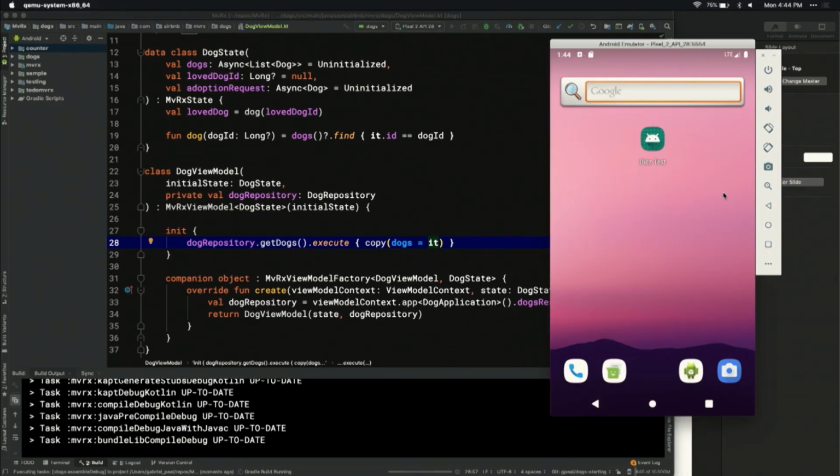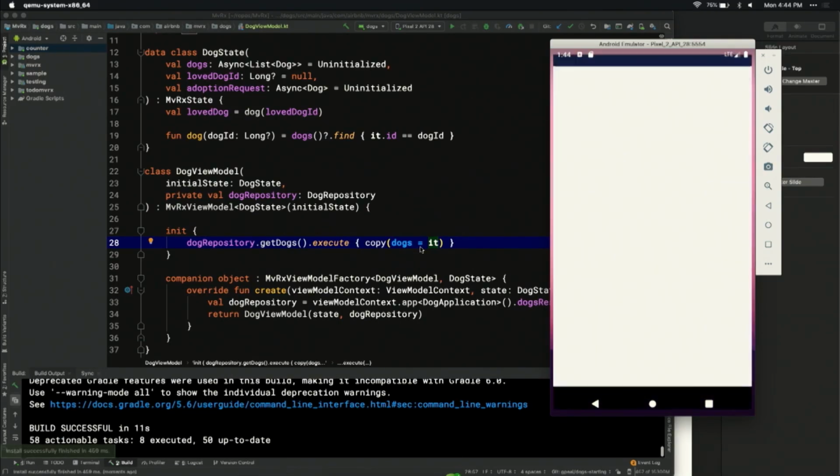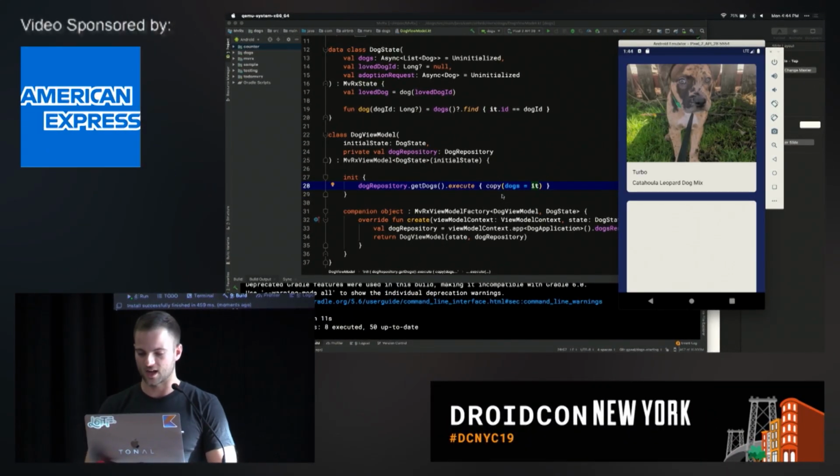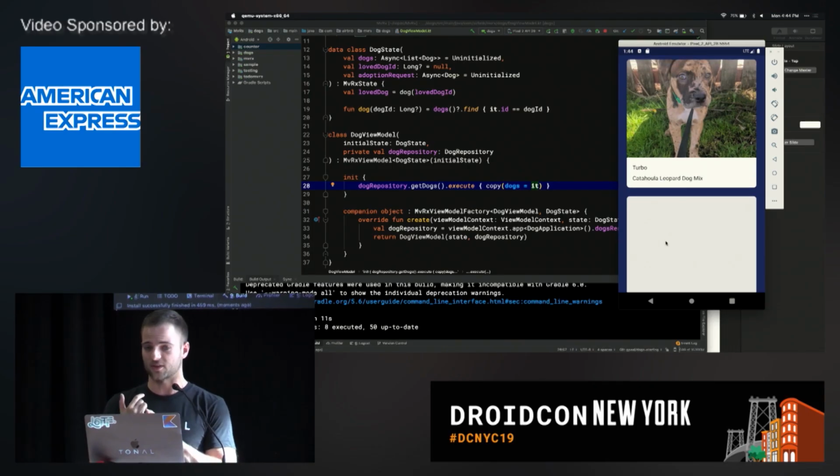So again, this is execute from before. dogRepository.getDogs is an observable that will return a list of dogs after 2 seconds. And we're just setting dogs equals it, which is, let's see, 1, 2, boom, it worked. Awesome. So it's really that simple, one line of code, and this is lifecycle aware, both on the fragment side and inside of the viewModel. This will automatically be disposed correctly.